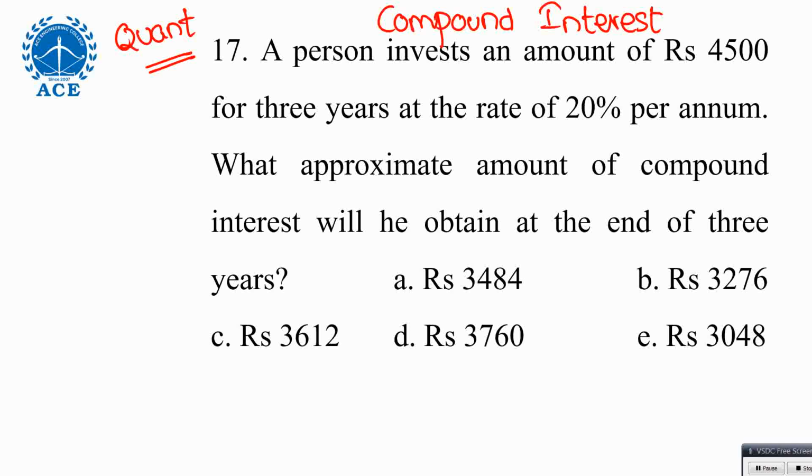Interest will give profit only. You are giving the amount to other people, means you are getting extra. Interest will generate extra amount. They are asking in 3 years how much interest you are getting, if 4,500 is given and the rate of interest is 20% per annum. Okay, listen, in simple terms, 4,500. Okay, first year completed. How much extra do you have to get?